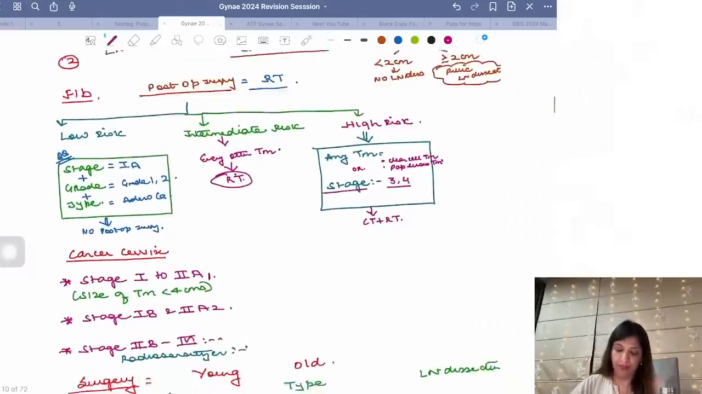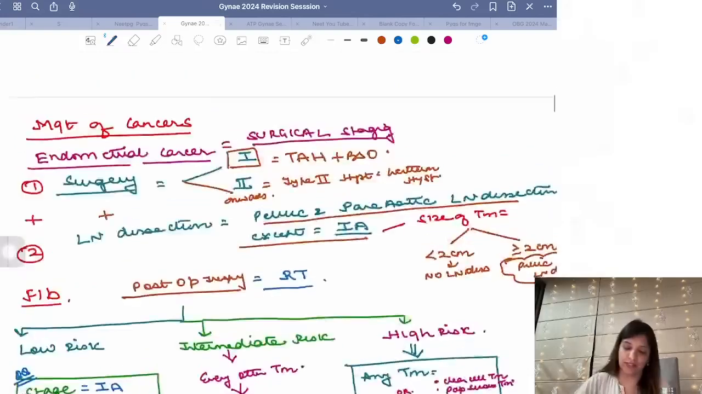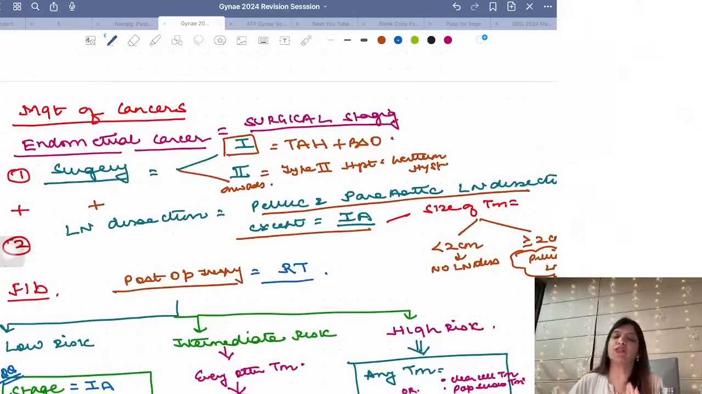Clear? Okay. Now, coming to management of cancer cervix. तो endometrial cancer में just remember 3 things. सर्जरी कब करेंगे? सर्जरी हर स्टेज में करेंगे. स्टेज 1 में TH प्लस BSO करेंगे, स्टेज 2 में वर्थाइम्स, and after stage 2 again वर्थाइम्स. लिम्फ नोड डाइसेक्शन every patient में पेल्विक पैरा-ऑर्टिक, except if it is stage 1A. 1A में you have to see the size of the tumor and then decide.